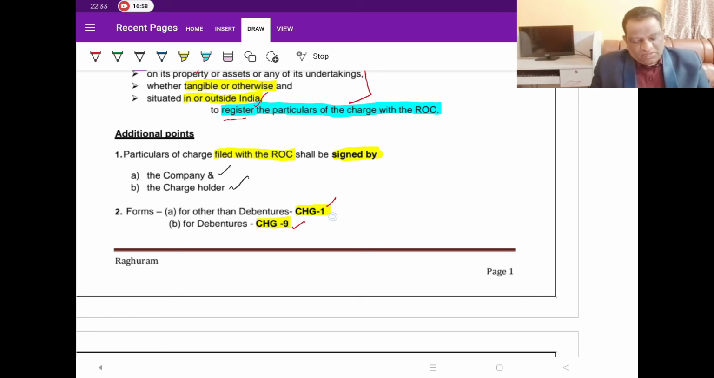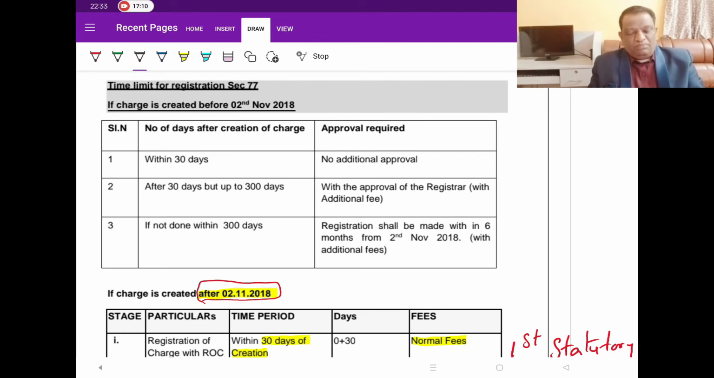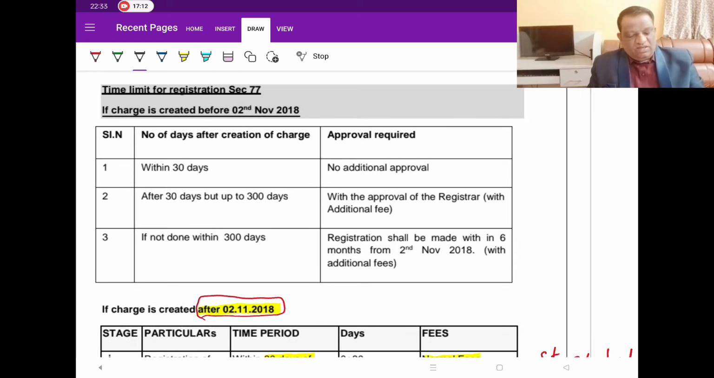Now, there are two forms that we file. One is CHG1, the other CHG9, but these forms are for different purposes. One is for debentures and the other is for other than debentures. Now, let's move on to another important topic, time limits. When I have to register the charge, the whole objective is to provide a kind of security to the creditor. The government does not want long delays between creating the charge and registering the charge. If the gap is too far, that is when frauds can happen.